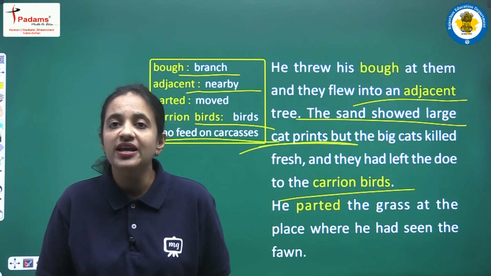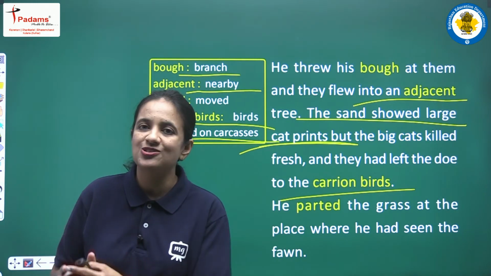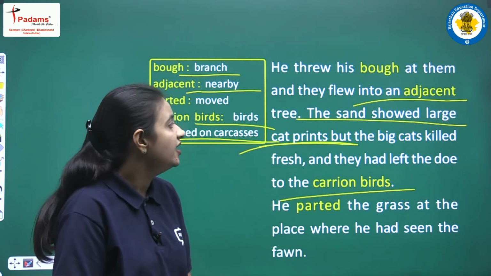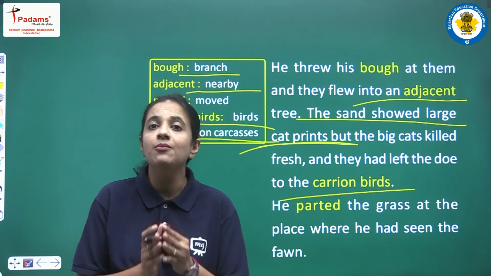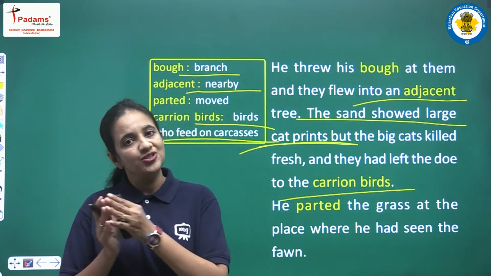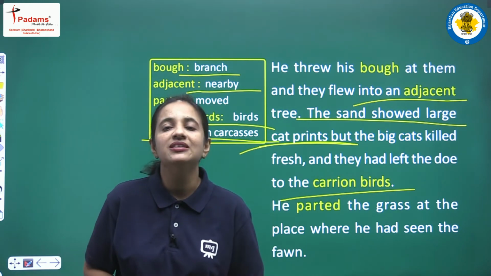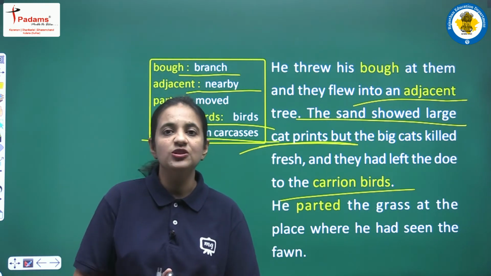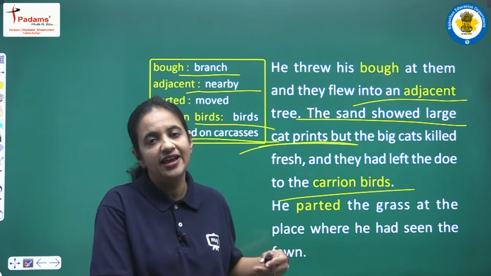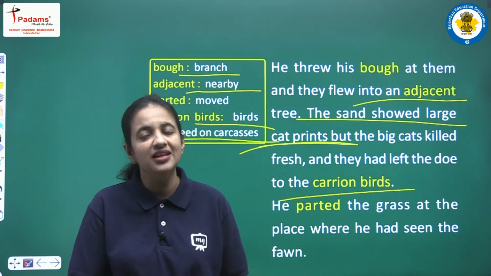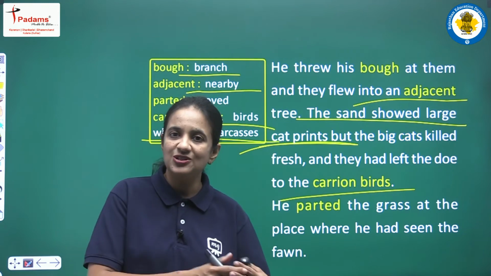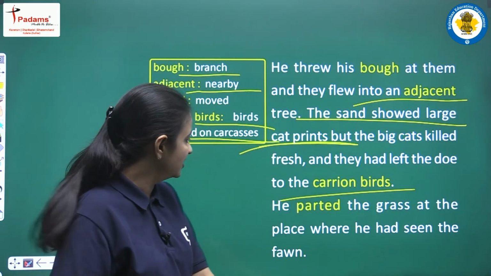It means they always feed on the dead bodies of animals. So now Geordie noticed that yes, one big cat was also there because footprints were there, but he was also aware that big cats never eat the dead body of some other animal. So finally they left this doe for all the carrion birds.